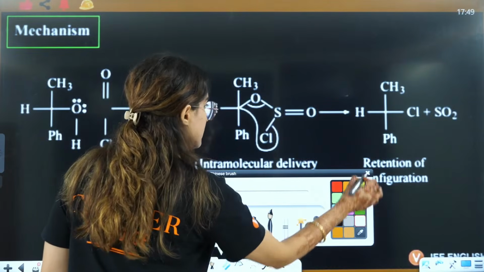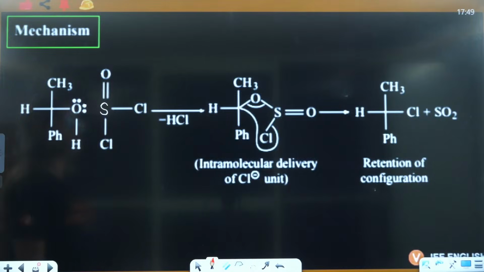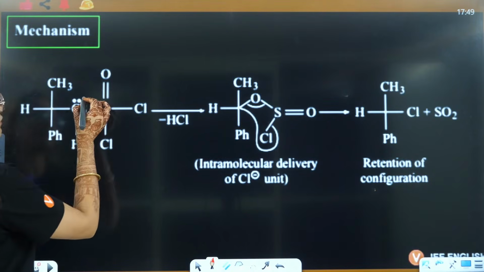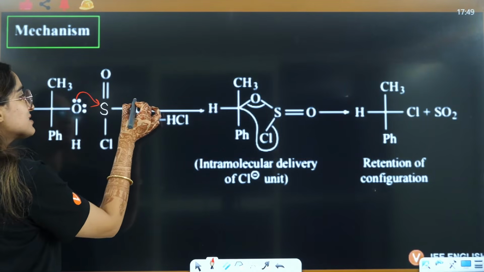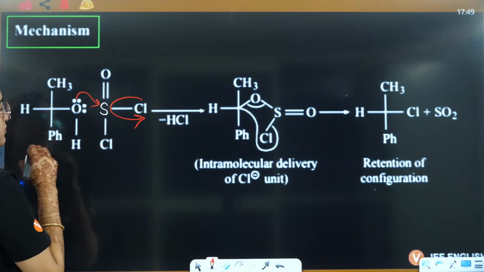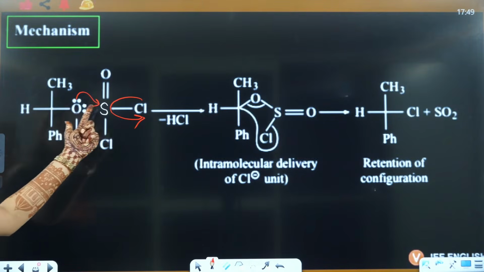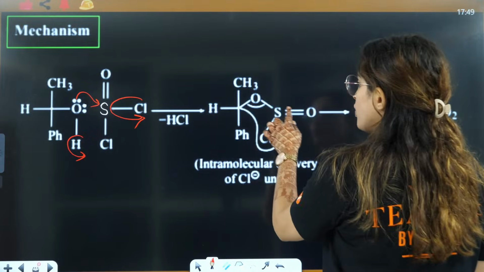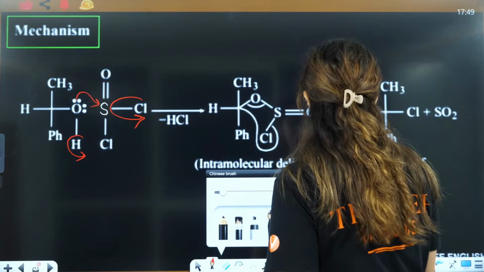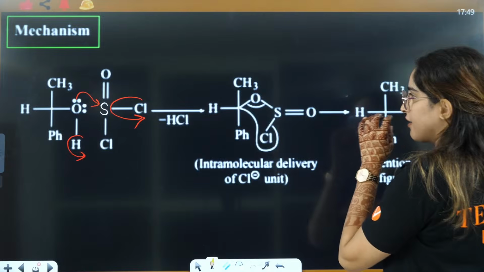Let's see. This is S. So what is going to happen here? This particular bond is going to attack here. When this attacks here, one Cl negative will be eliminated from this side and here one H will be eliminated from this side. And hence you will have this oxygen attached to this sulfur, double bond O, and this is Cl here. HCl will be eliminated. This is the thing that you will have.